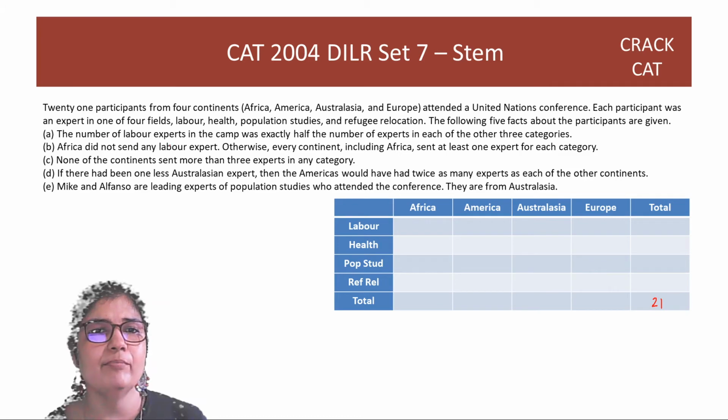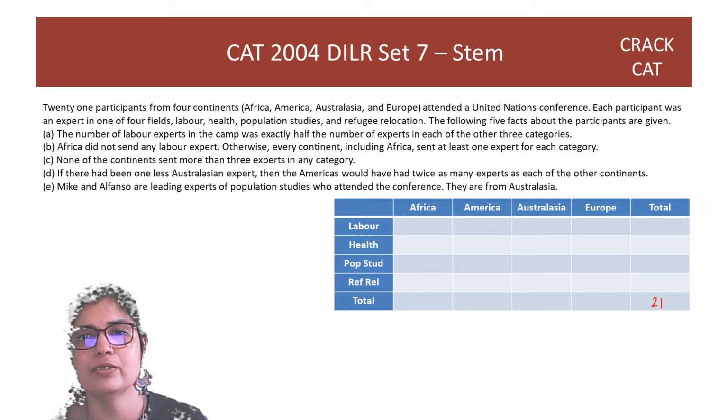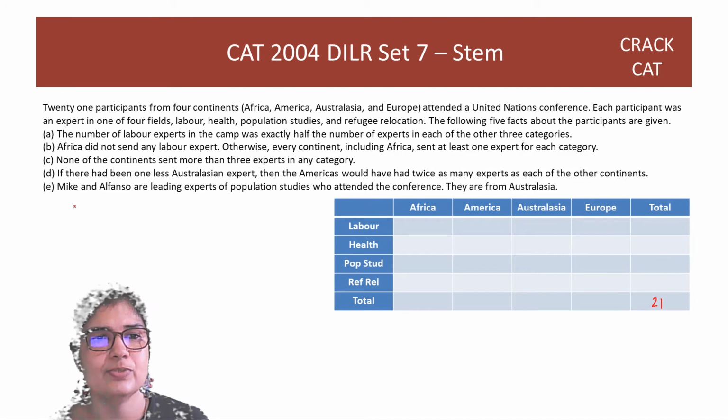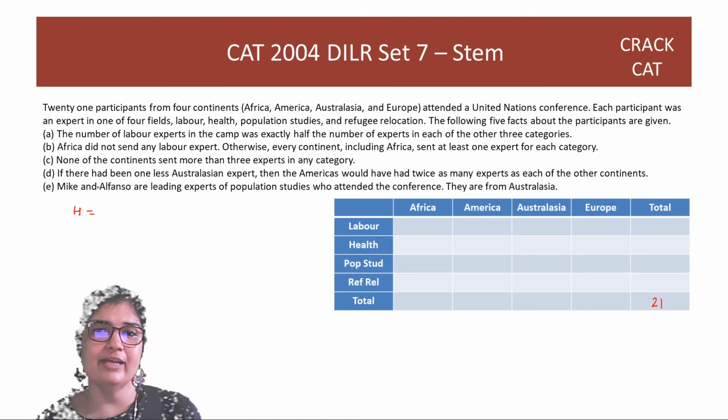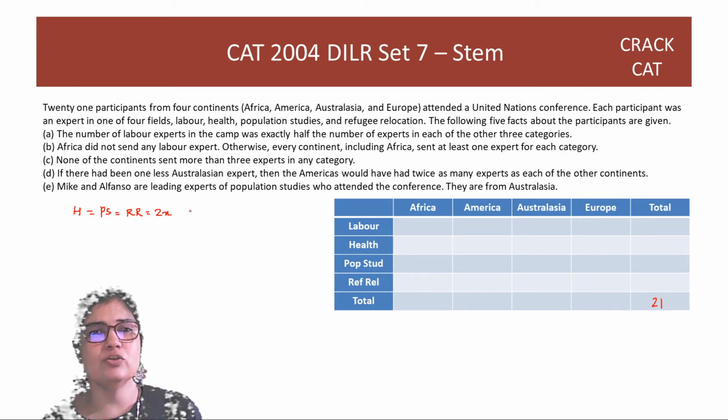The number of labor experts in the camp was exactly half the number of experts in each of the other 3 categories. So let's say the other 3 categories, which is health, they all 3 have to be equal first of all. That's why one can be half of each of the other 3. So health is equal to population studies is equal to refugee relocation is equal to, let us say, 2x. Then labor has to be half. Labor is x.